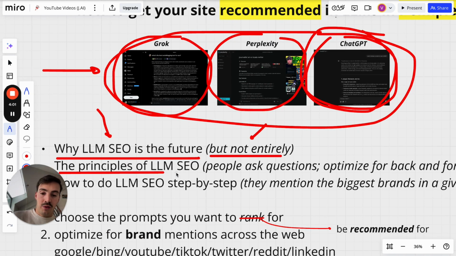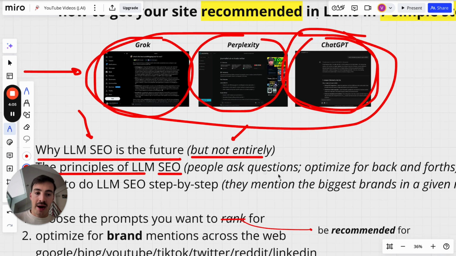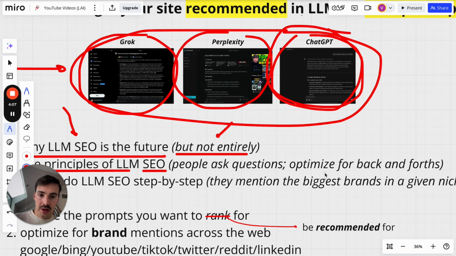And the principle of search engine optimization for these LLMs is that you optimize for the back and forth. So you need to optimize your brand in a way where, when someone asks a question in each one of these models or future models, you optimize for asked questions and also for a potential back and forth. Because most of us right now, when you use ChatGPT or Perplexity or Grok, you don't just ask one thing. You ask it one thing, then you follow up with a couple of questions, okay?